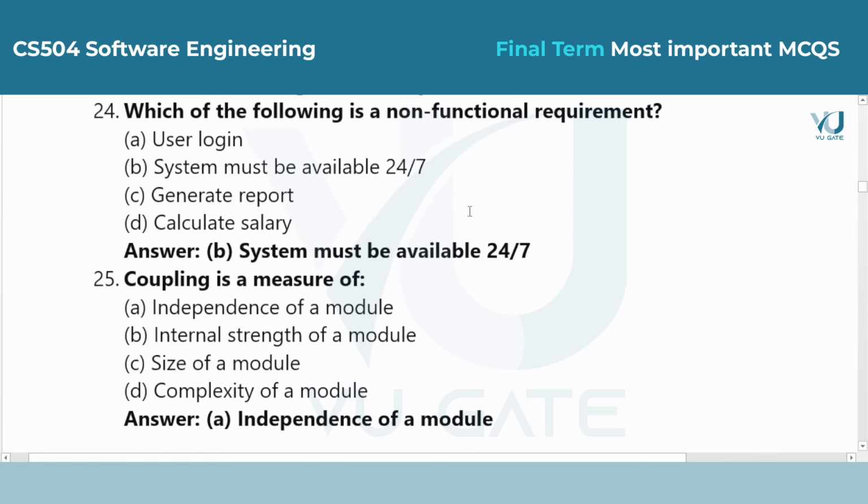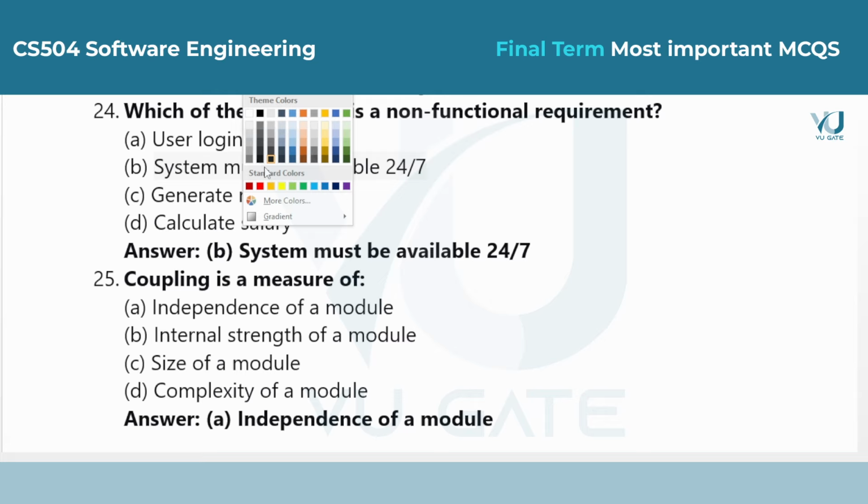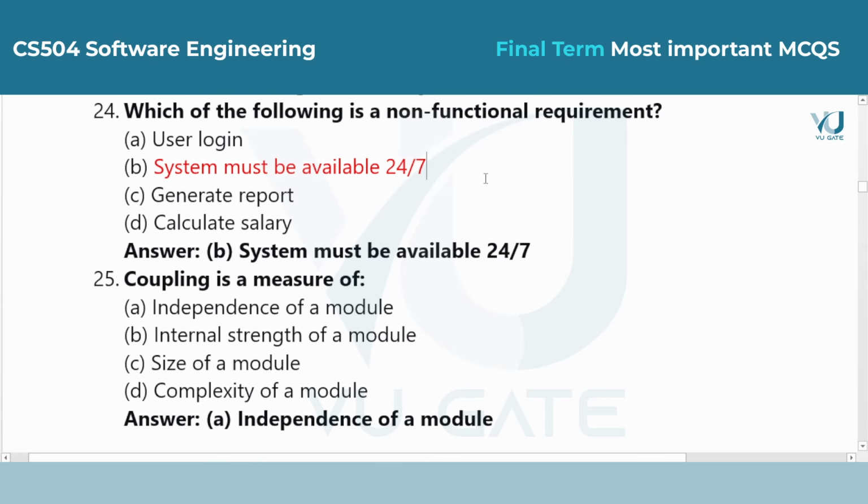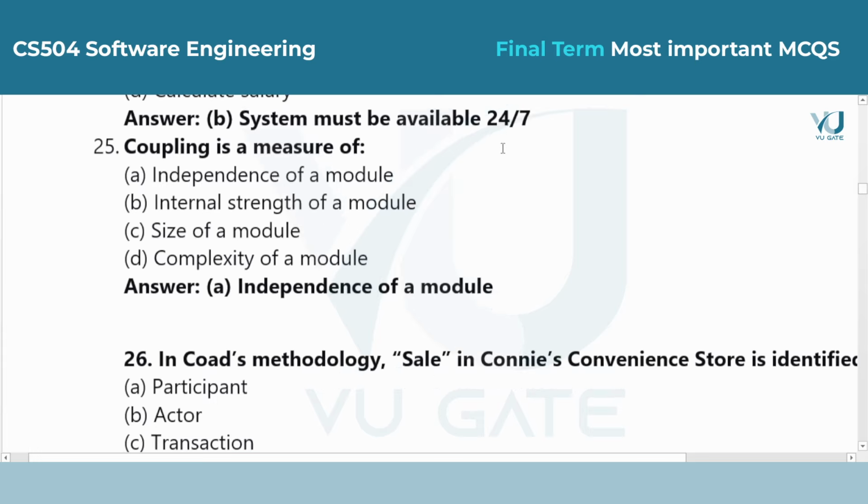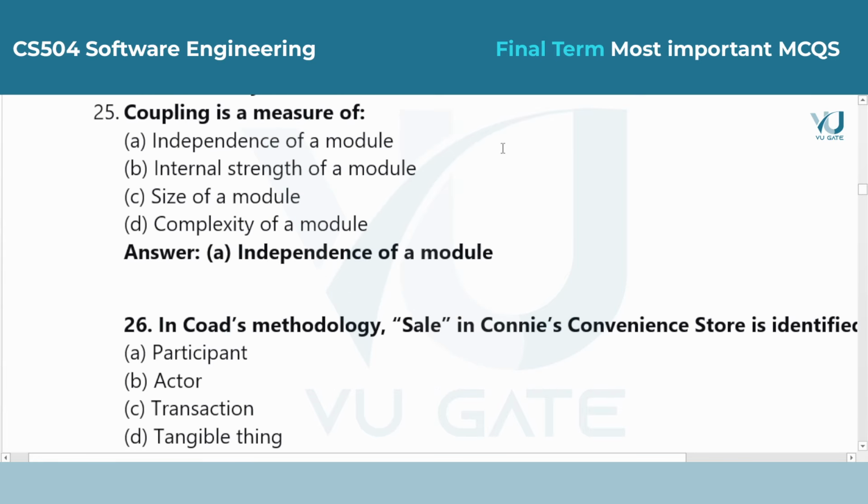Question 24. Which of the following is a non-functional requirement? Answer is option B, system must be available 24/7. Functional requirements describe what the system does. Non-functional requirements describe how it performs, such as its speed, security, and availability.